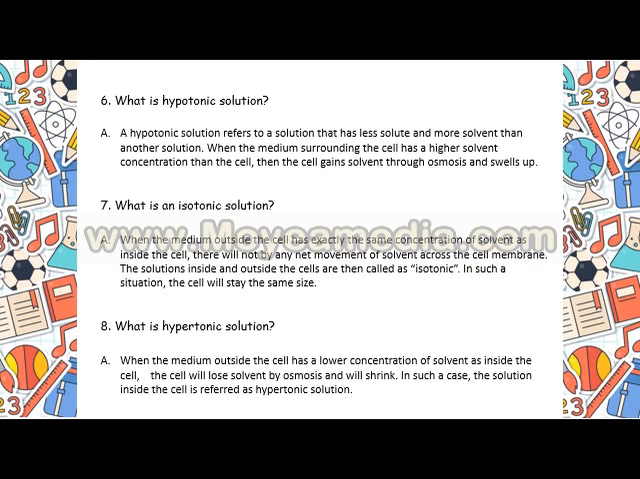Now, what is an isotonic solution? An isotonic solution refers to two solutions having the same osmotic pressure across a semi-permeable membrane. This state allows for the free movement of water across the membrane without changing the concentration of solutes on either side.